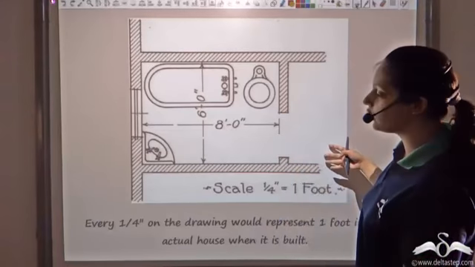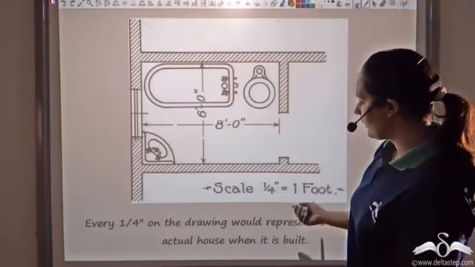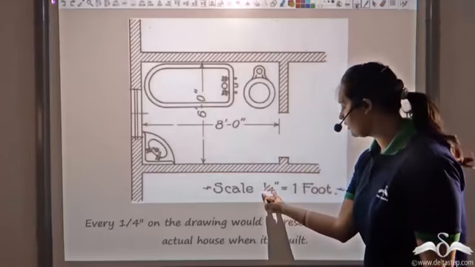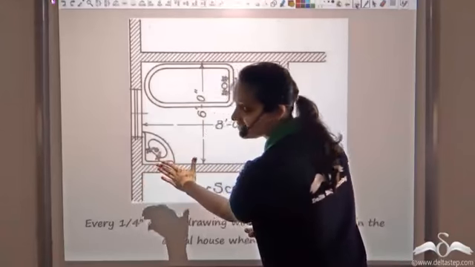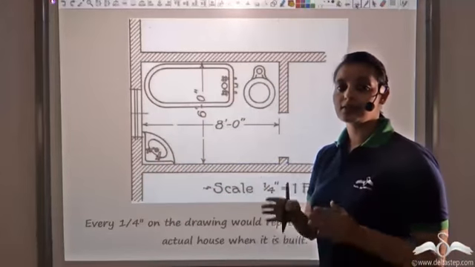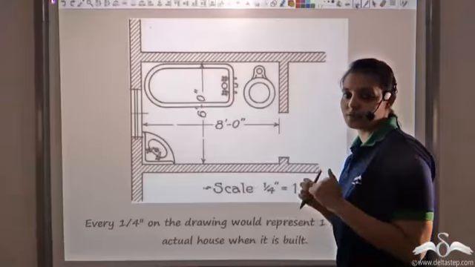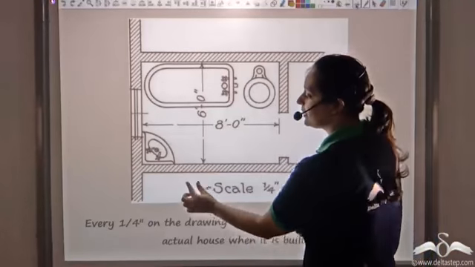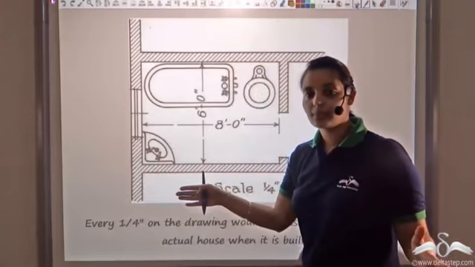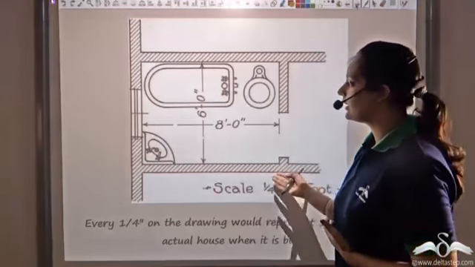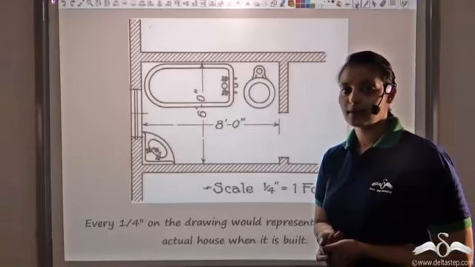So this is a floor model of a washroom. And you can say that 1/4 inch here actually shows 1 foot. So 1/4 of an inch in this diagram actually represents 1 foot in the actual size. When they actually go, they'll make 1/4 of this scaled up to 1 foot. So again, that's how similarity is used by architects too.